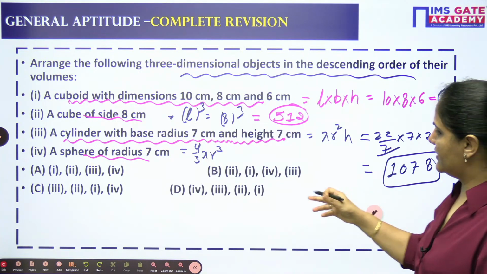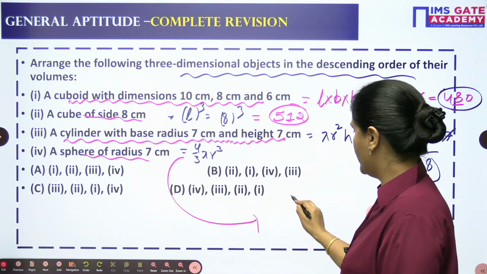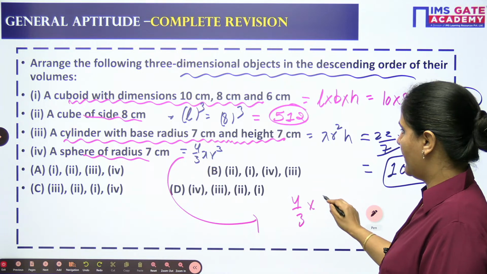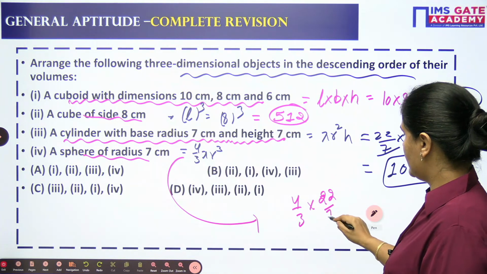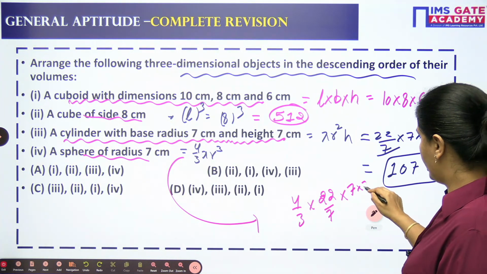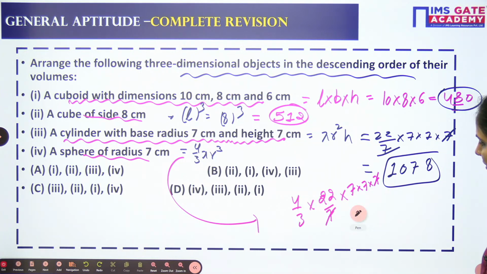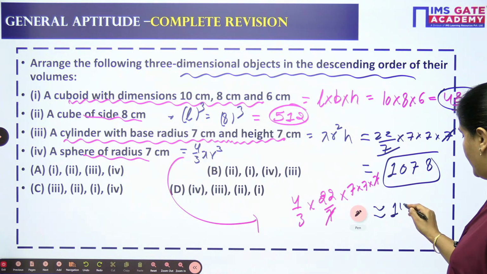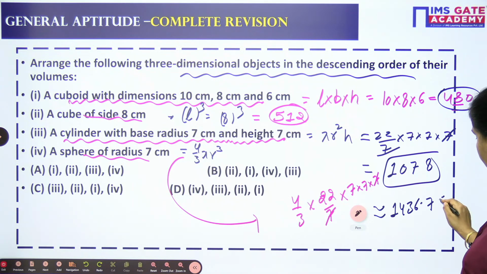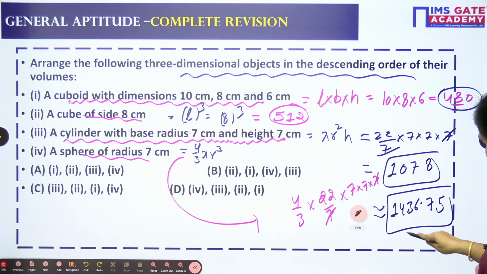And the last is this one, 4 by 3 pi r cube. So 4 by 3 pi is 22 by 7. R is 7 or 7. 7 gone. Now after that nothing will be cancelled out. We are having 49 into 88 divided by 3. So it should be approximately 1436.75.